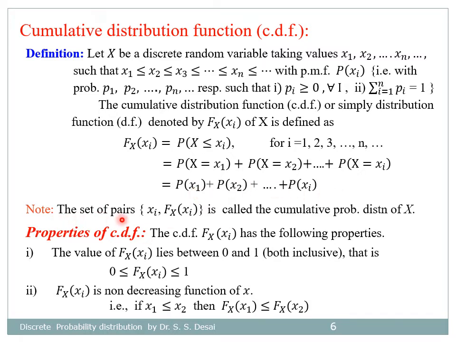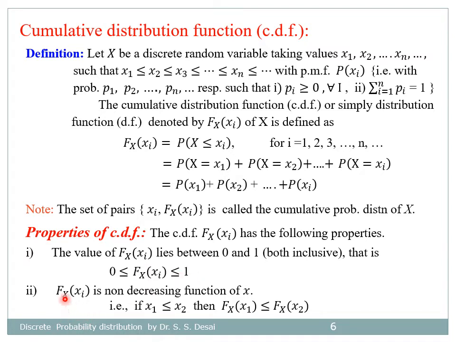Note that the set of pairs xi, capital F of xi is called the cumulative probability distribution of X. Now let us see the properties of CDF. The CDF capital F of xi has the following properties. The value of CDF lies between 0 and 1, both inclusive. So that is in the closed interval [0, 1], that is 0 ≤ F(xi) ≤ 1.